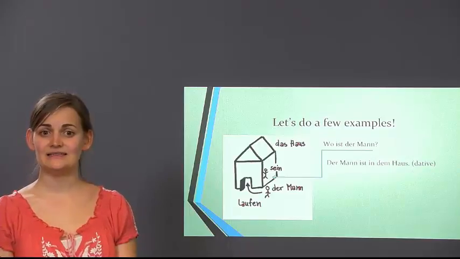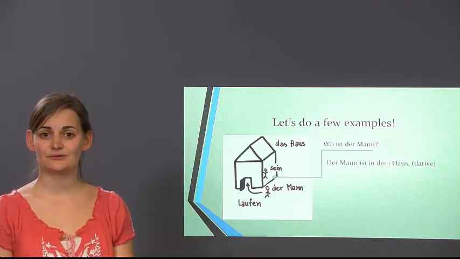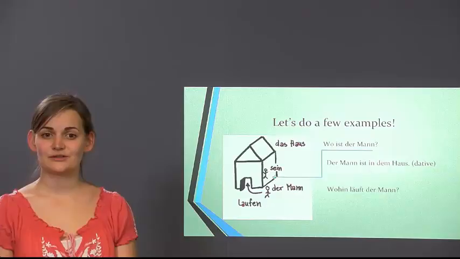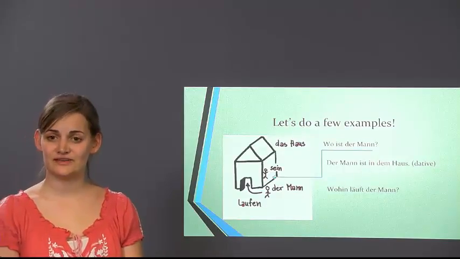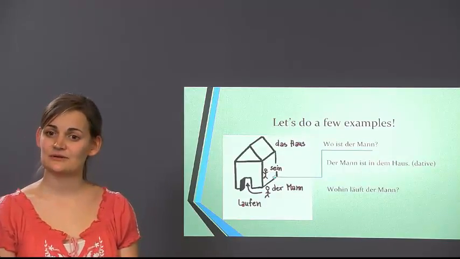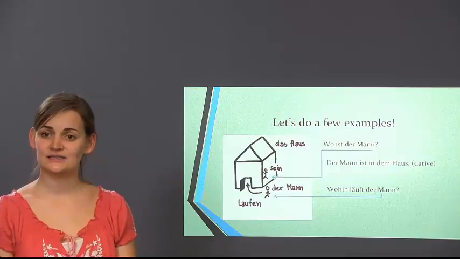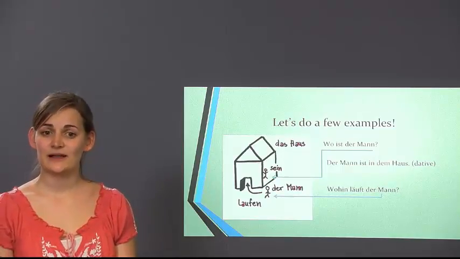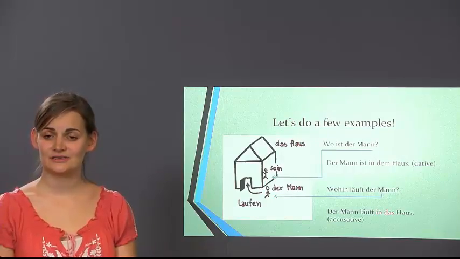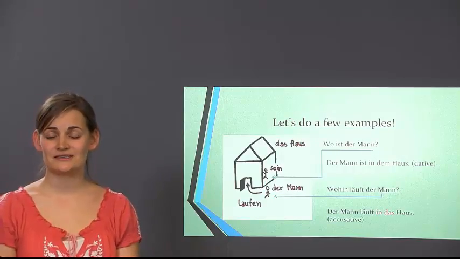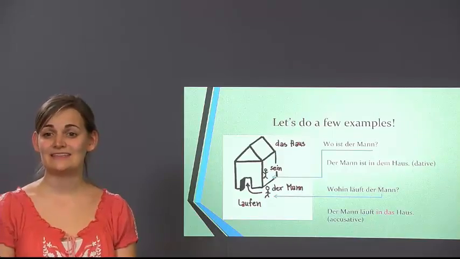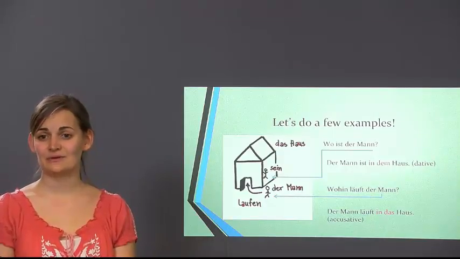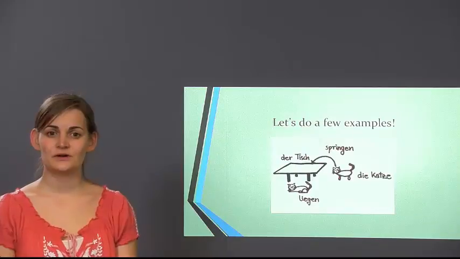Der Mann ist in dem Haus. Now to the question, wohin läuft der Mann? Is this a direction or is this a location? It's a direction. So, der Mann läuft in das Haus. In English, you actually have the distinction between the man is in the house and the man runs into the house.